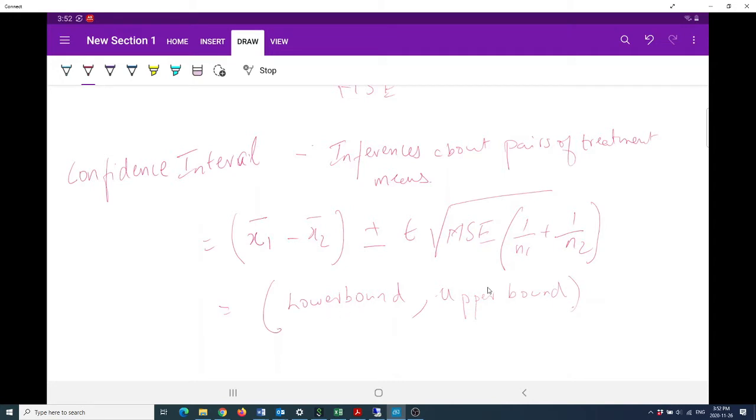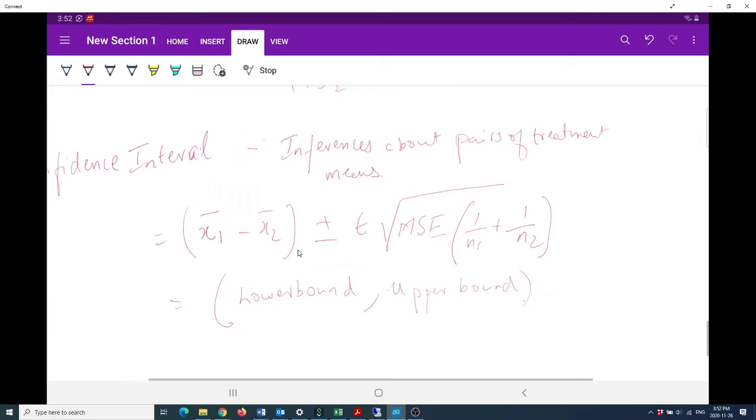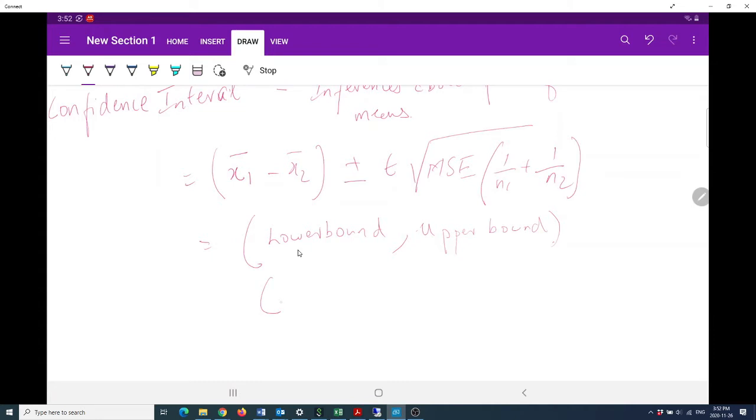If both of these are positive, that means the difference is greater than zero, so x1 is greater than x2. You get positive values for the lower bound and positive values for the upper bound, which means x1 bar is greater than x2 bar. If one is negative and the other is positive, you cannot reject that x1 bar is equivalent to x2 bar, which is the null hypothesis that the means are similar and not very different from each other.